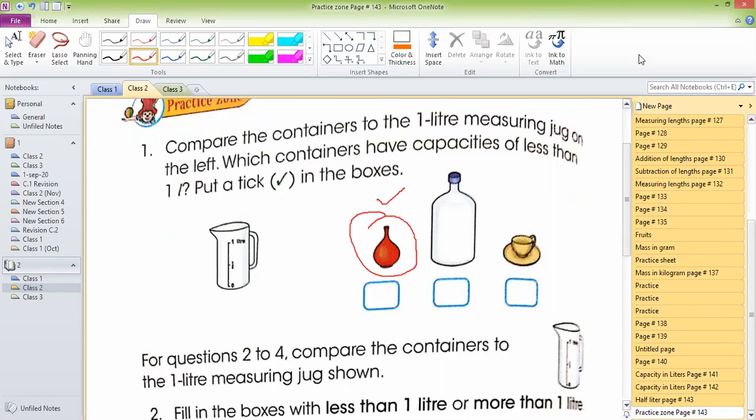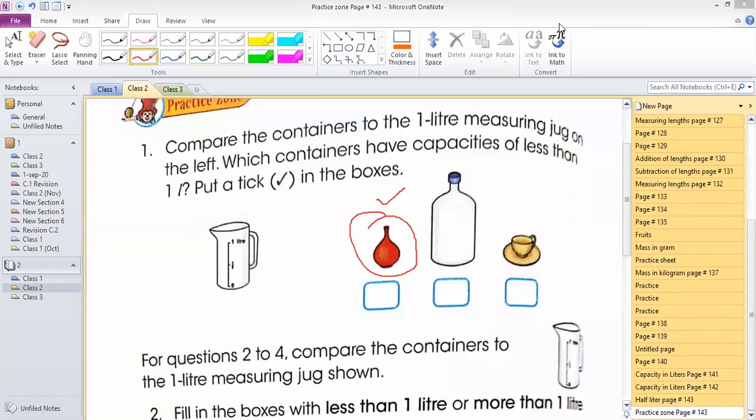Saud, very good. Ahmad Yusuf, very good. And other students? No, Sharif, your answer is wrong. Saud, very good. All right.